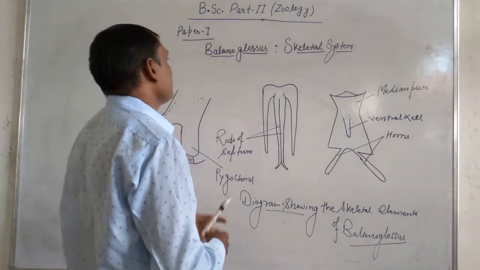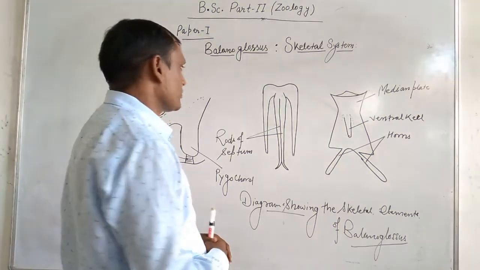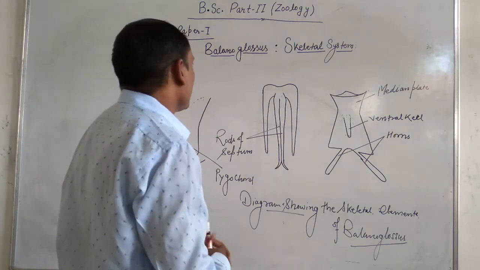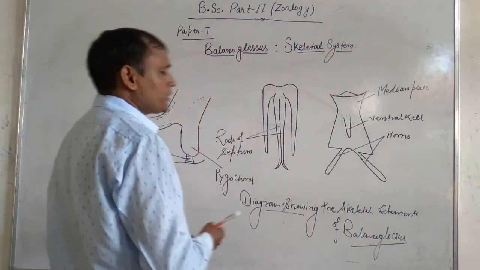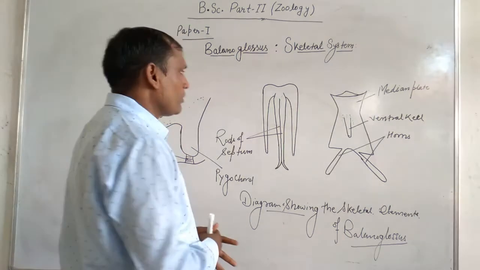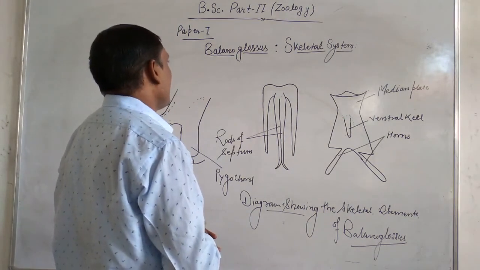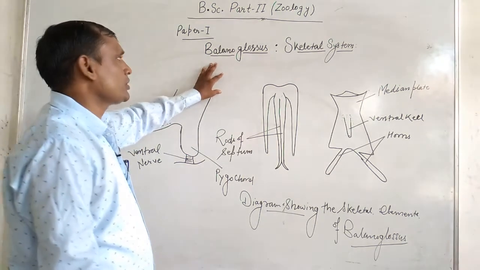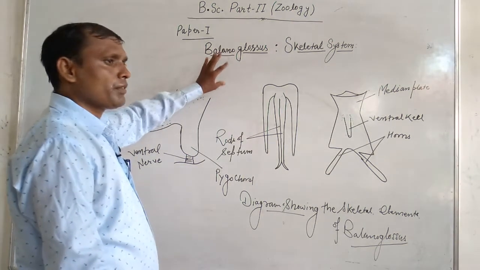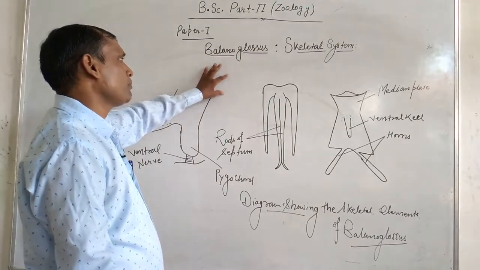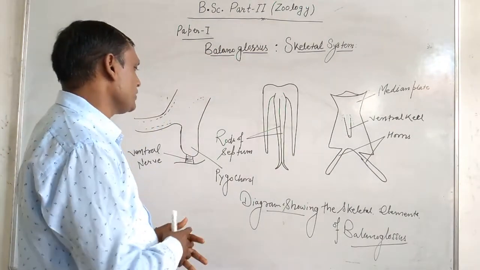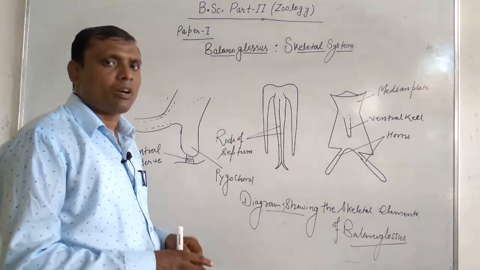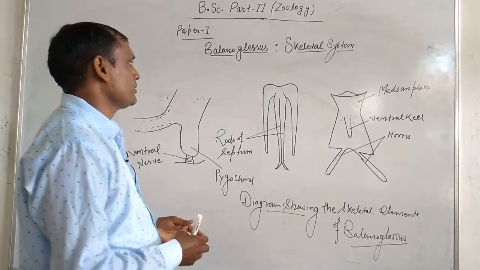Skeletal system of Balanoglossus. As we previously described in the video, Balanoglossus is a vermiform organism and the body of Balanoglossus is divided into three important zones. The first one is known as proboscis, the second one is known as collar, and the third one is known as trunk.